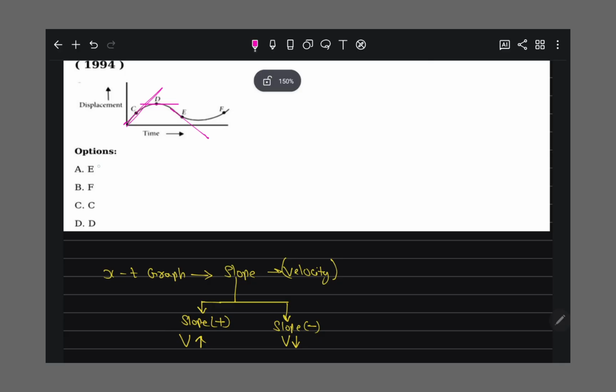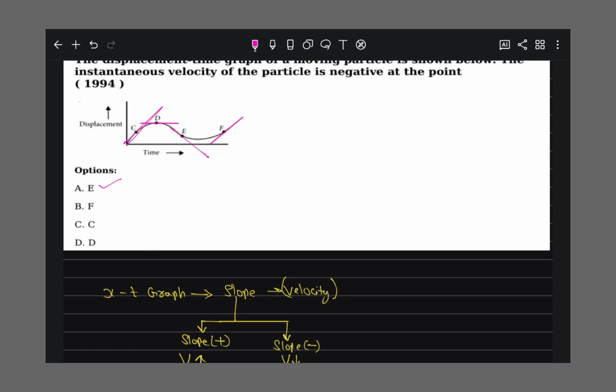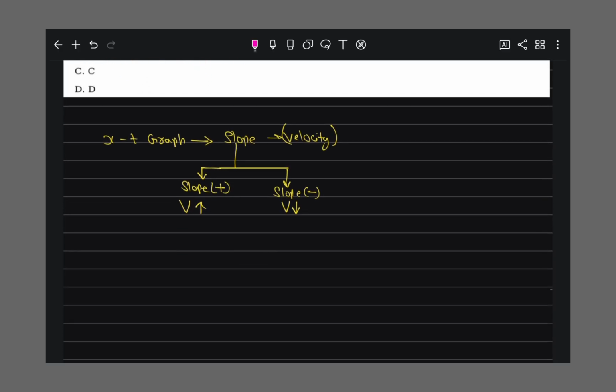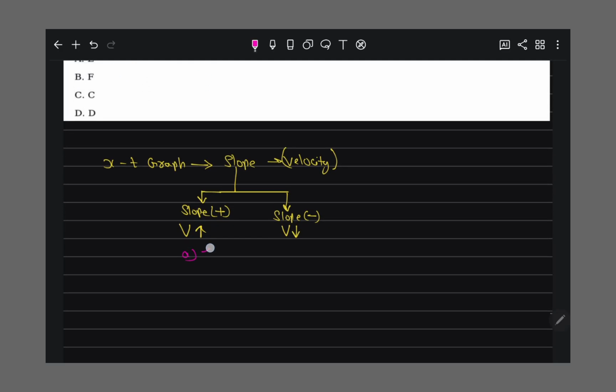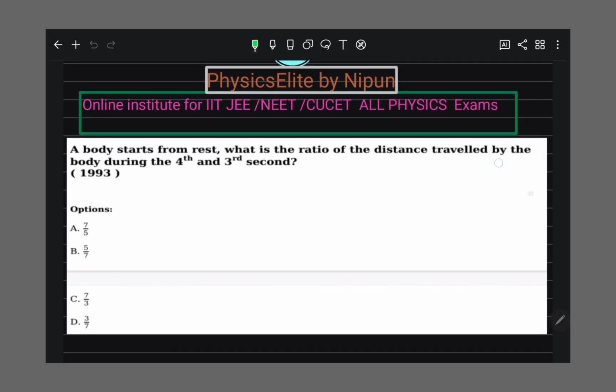And here also slope is positive, so option F is also not correct. So at point E velocity is negative, so option A is correct. Understand? So shall I proceed for the next question?